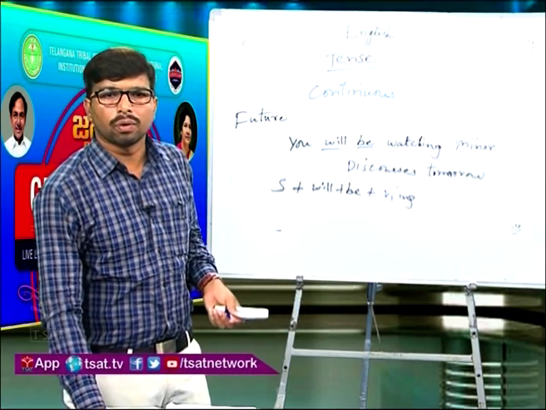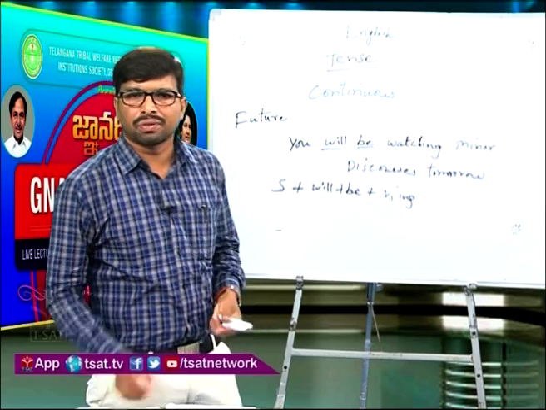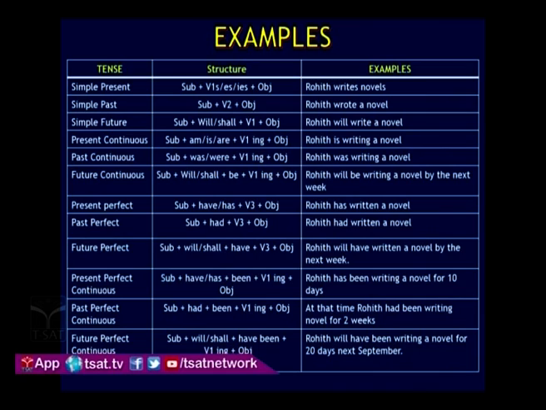I would like to show the examples of 12 tenses with the structures. Look at the slide. The first one is simple present. The structure of simple present tense is subject plus verb V1 s/es plus object. For example, Rohit writes novels. So, this is the regular or habitual activity of Rohit. Next, simple past: subject plus verb 2 or past verb plus object. Rohit wrote a novel. So, here the action is completed. Already he has written a novel.